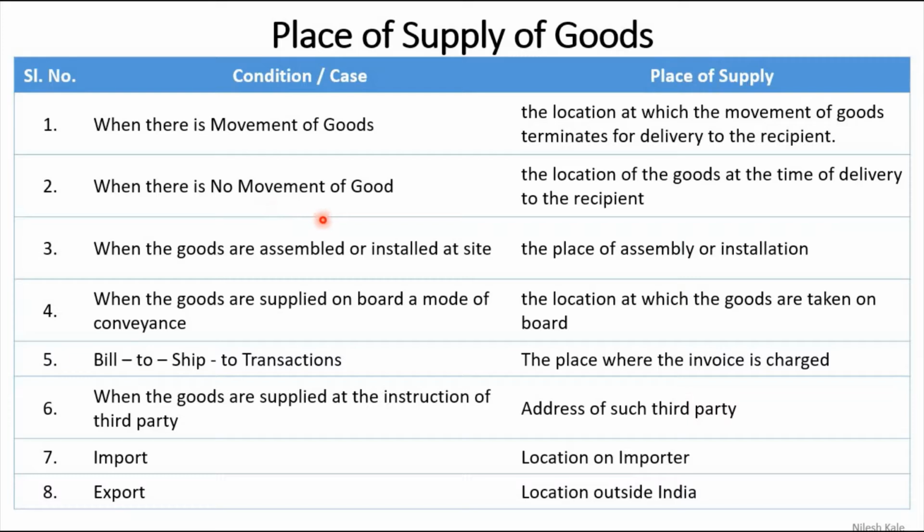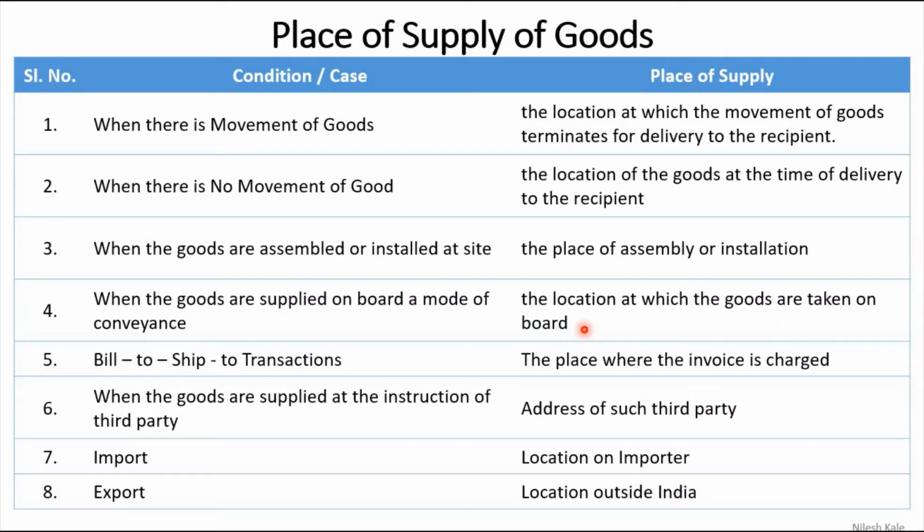When there is no movement of goods, then obviously the location of goods at the time of delivery to the recipient. When the goods are assembled or installed at site, then the place of installation will be the place of supply. When the goods are supplied on board a mode of conveyance, then the location at which the goods are taken on board.